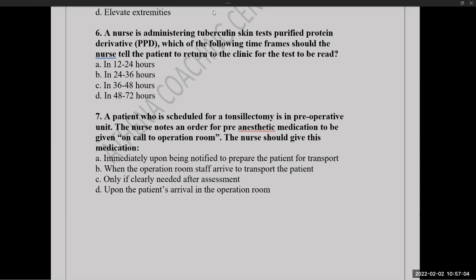Already there is a standing order. So please drop your answers in the chat box. You can select the answer from 7.